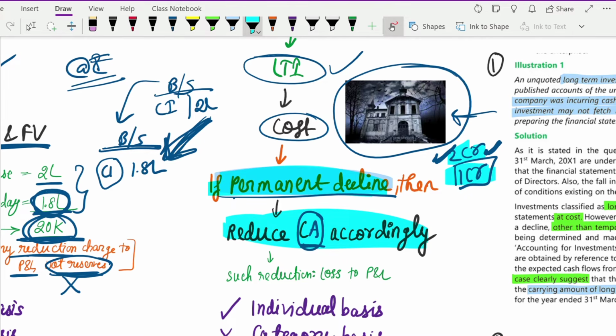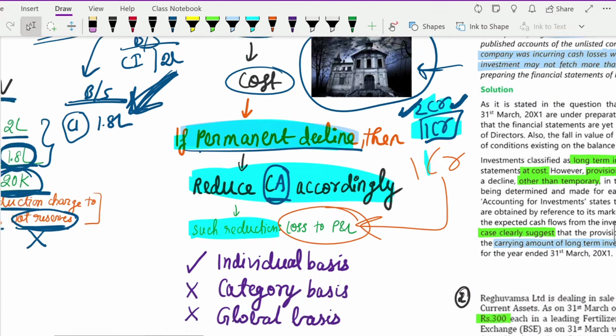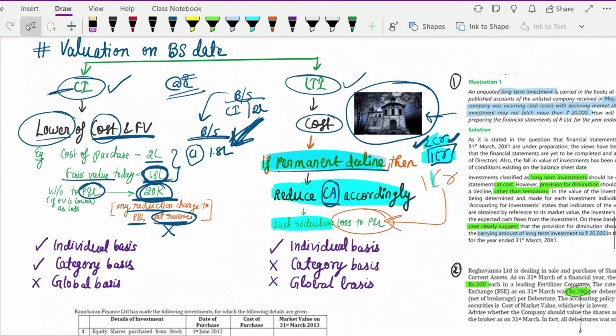Remember that. And such reduction, here there is a reduction of 1 crore rupees, correct? So this reduction of 1 crore rupees, you have to charge it to the P&L. You have to charge it to the P&L. Hope you understood this concept.